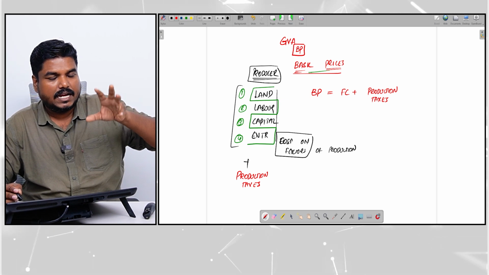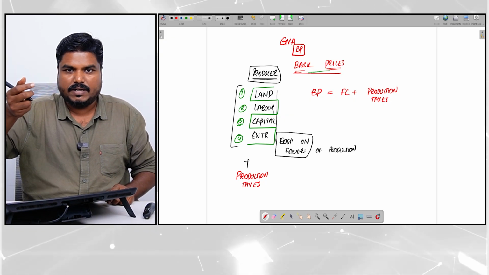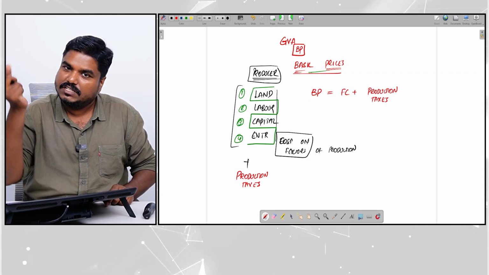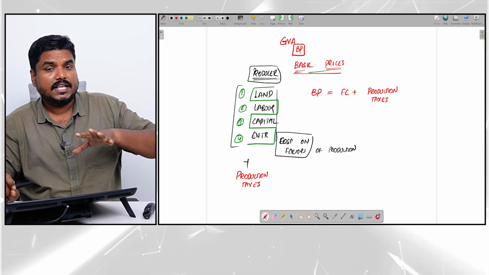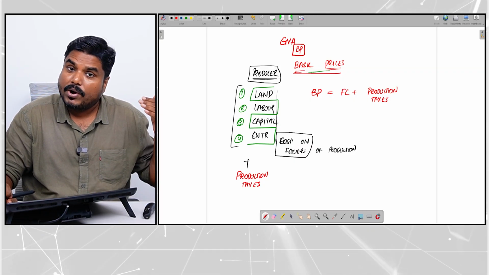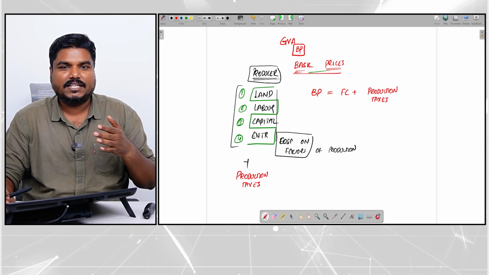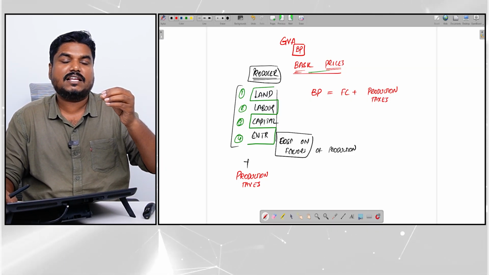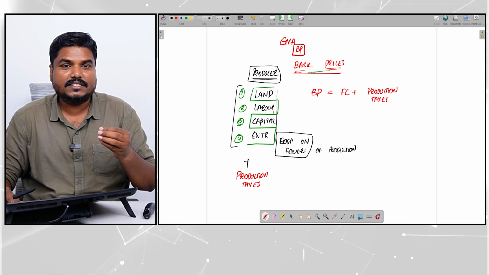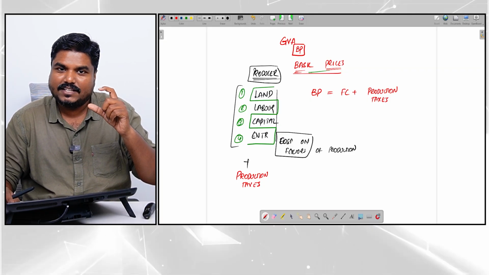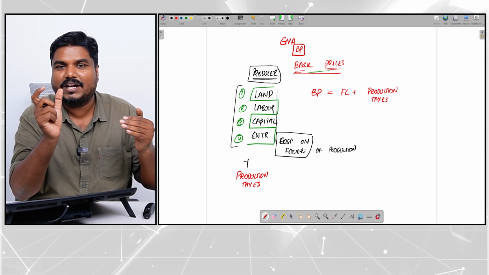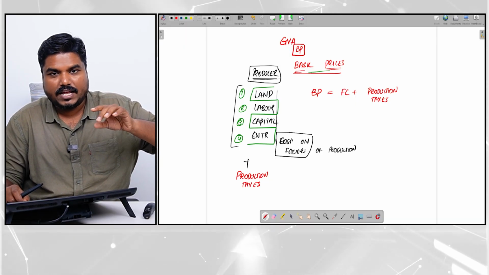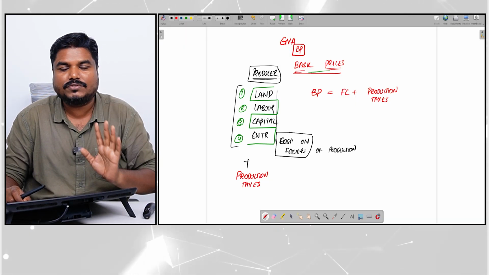Now, government can give subsidy on the product. On the bread price, government can give subsidy. On the sandwich price, government can give subsidy. Likewise, government can also give subsidy on the production side. On the factory side also government can give subsidy. For example, electricity can be given free of cost, or at a cheaper price. Now electricity is given to the factory. It is not given to the bread. It is given to the bakery. So sometimes government can give subsidy on the production side also.